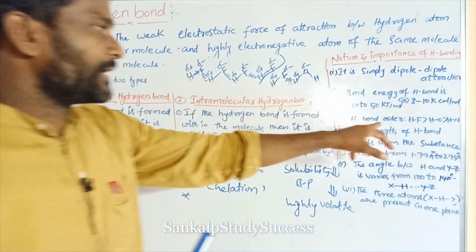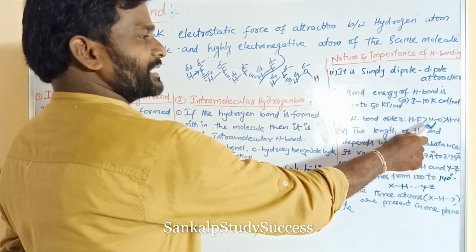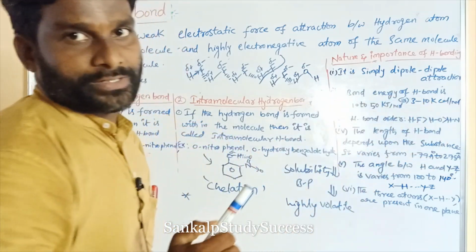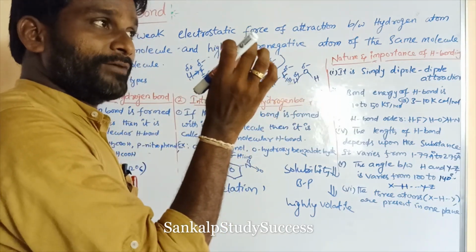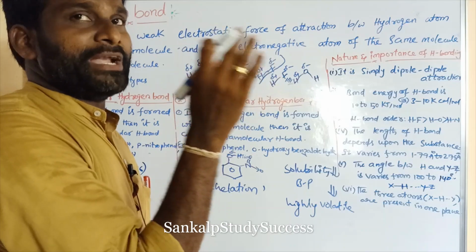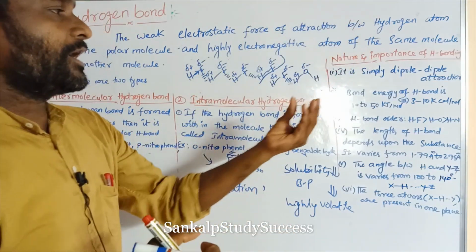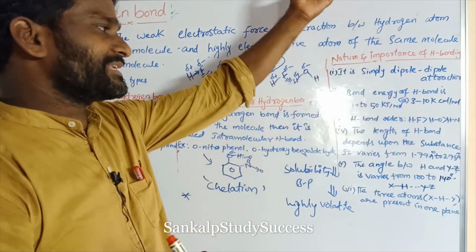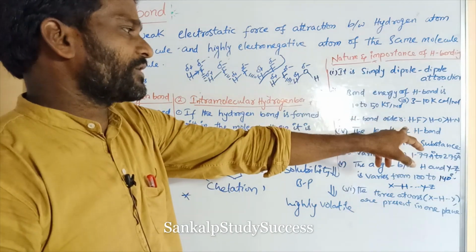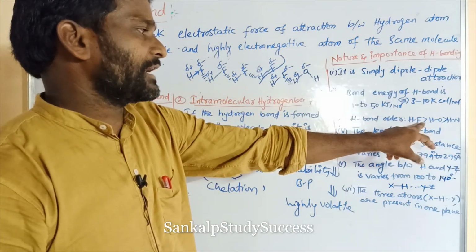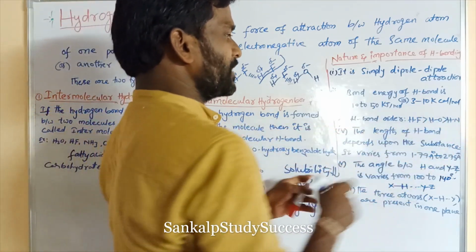The strength of hydrogen bond order is HF more than HO, which is more than HN. The hydrogen bond depends upon the difference in electronegativity of hydrogen and the electronegative atom. If the difference in electronegativity of hydrogen and the electronegative atom increases, its strength increases. Fluorine is most electronegative, oxygen next, and nitrogen is smaller.